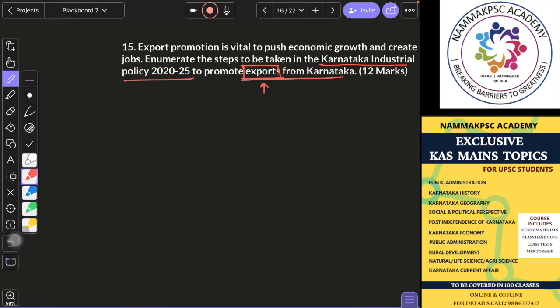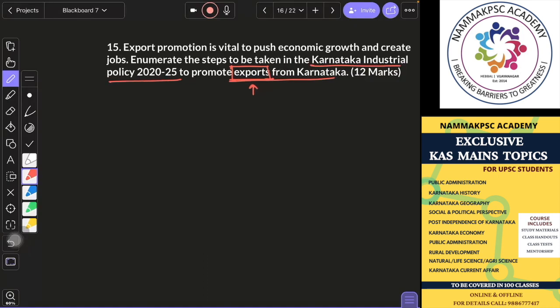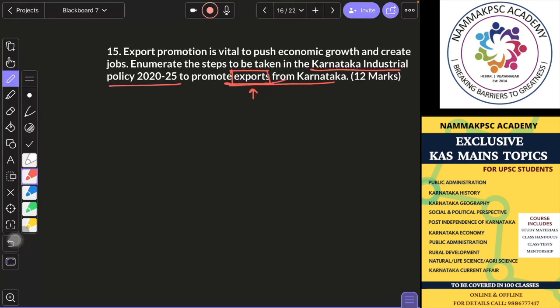See, one thing is knowing the factual things and writing about it. That's the most ideal thing. But let's say you have not read about this topic, and then they ask this kind of question in the exam about exports. Let's see how you will write without knowing. That's what I'm trying to explain here. Then I will tell you what is there in the policy. Let's say this kind of question is asked.